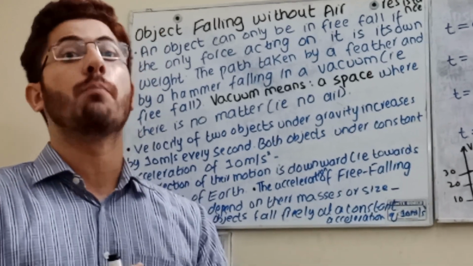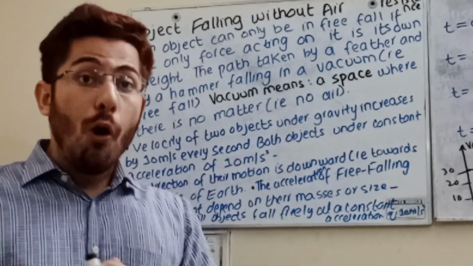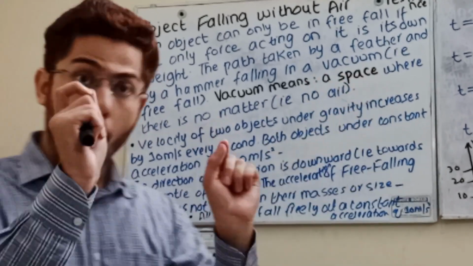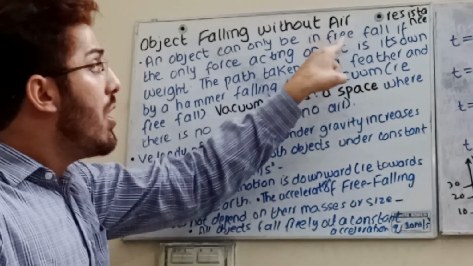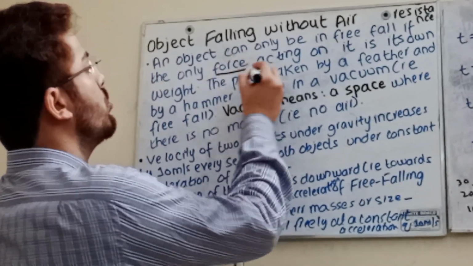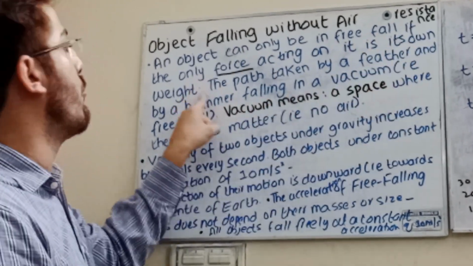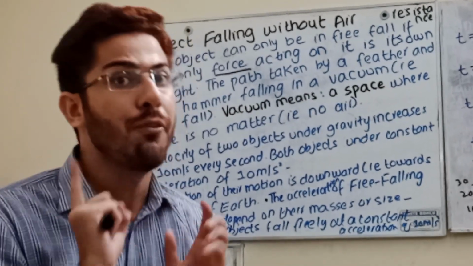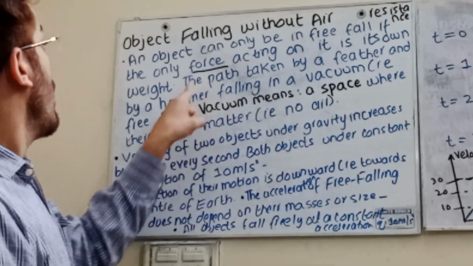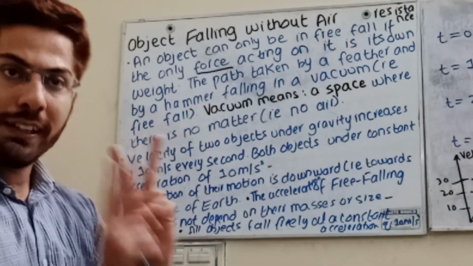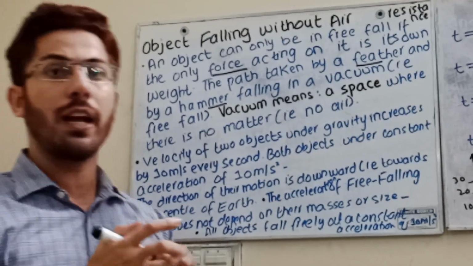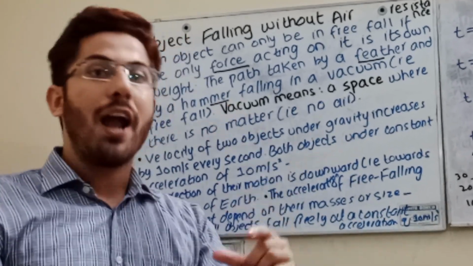You have explained that objects fall at the same rate, and we are talking about space. Now focus: an object can only be in free fall if the only force acting on it is its own weight. It means there is only one force acting on it, which is its weight. We are considering two objects, a feather and a hammer.